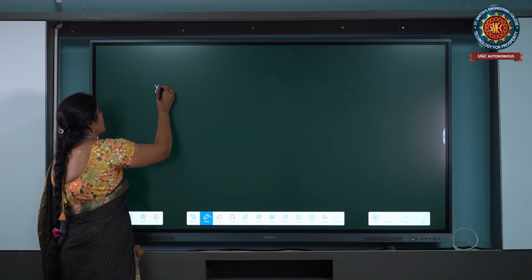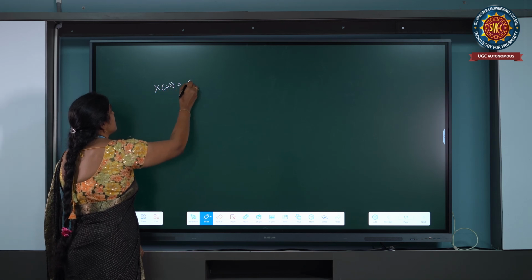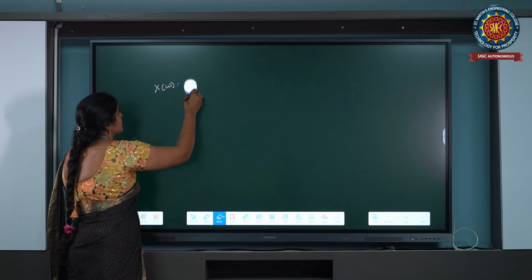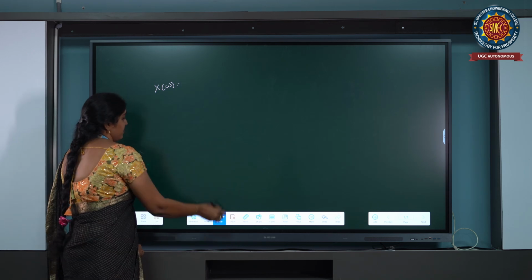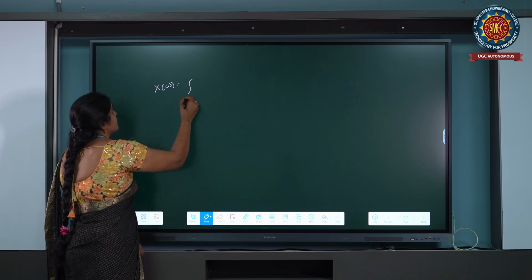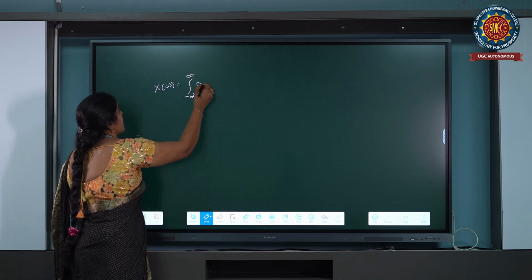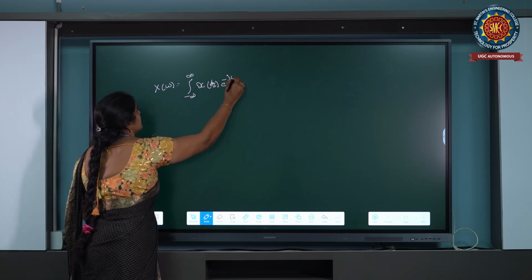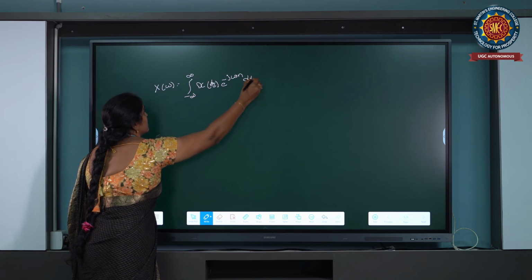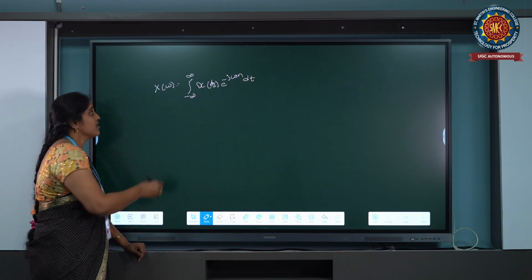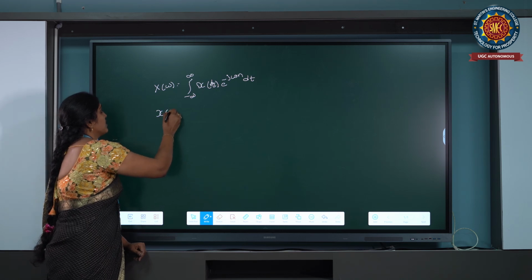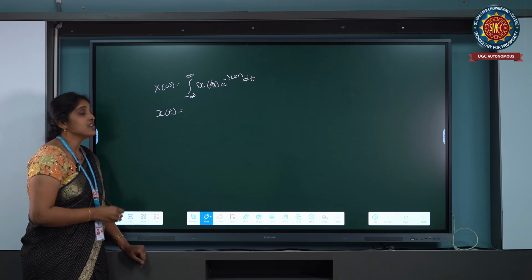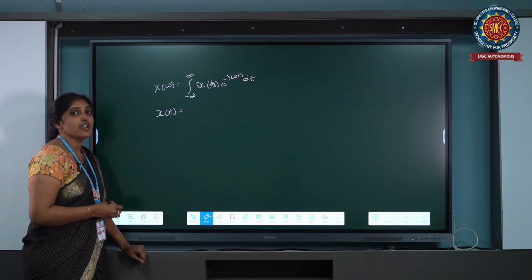So the Fourier transform equation is x of omega is equal to, substituting those values, the integration from minus infinity to infinity of x of t into e power minus j omega t into dt. So this is the Fourier transform equation. Where x of t is the inverse Fourier transform. The inverse Fourier transform is nothing but recovering the signal from the Fourier transform, that is, the input signal.